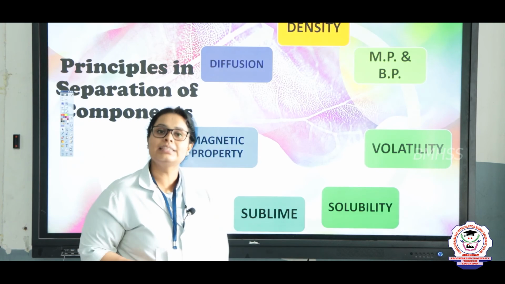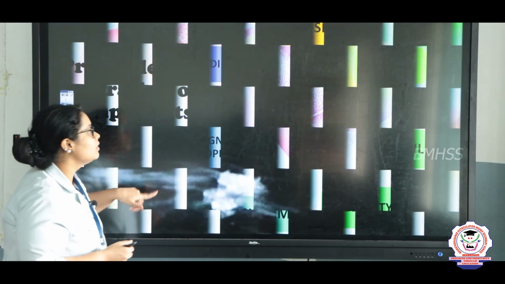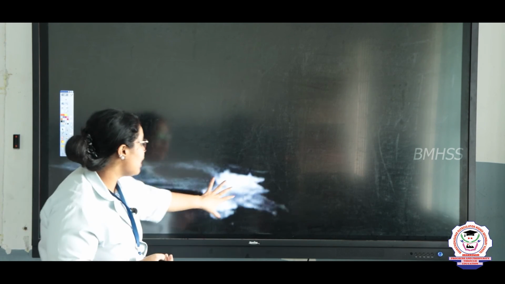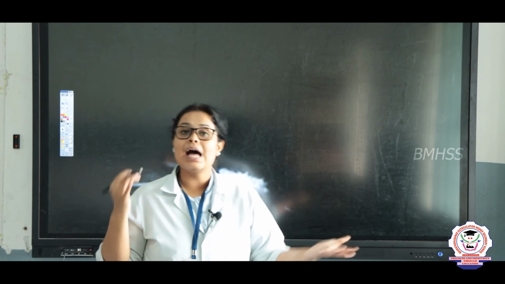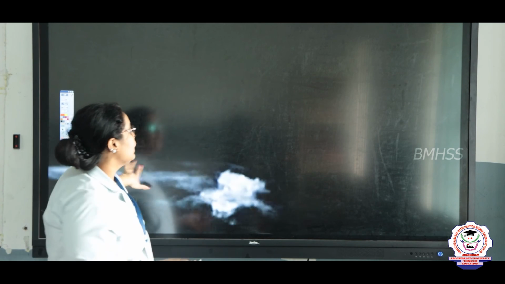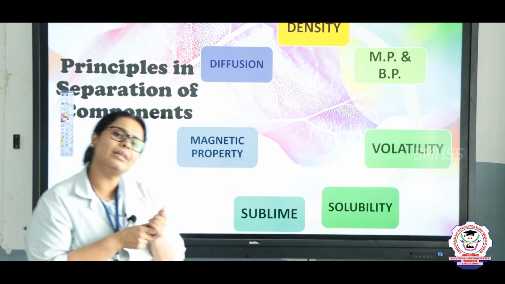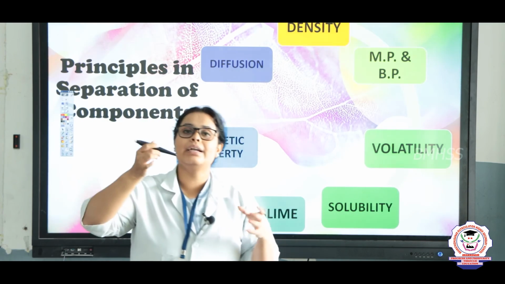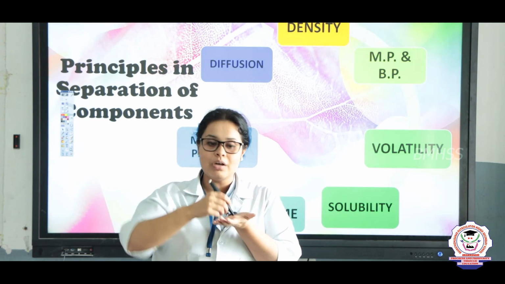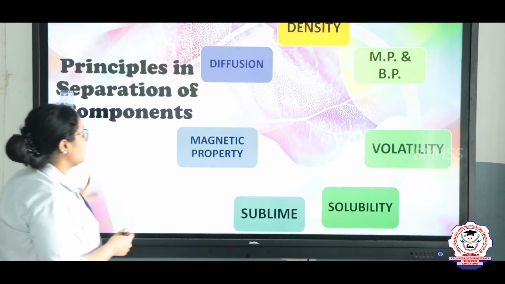Here next is sublimation. Children, sublimation means how easily a solid can get converted into a gas. For example, naphthalene. This naphthalene will easily get converted into gas, and the property is known as sublimation. Then magnetic property. What is magnetic property, children? Magnetic property means when you take a magnet and place it over a mixture, how much attraction will happen. That is known as magnetic property.